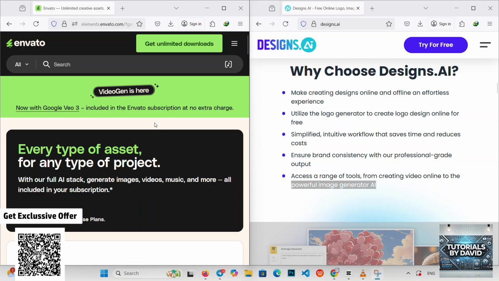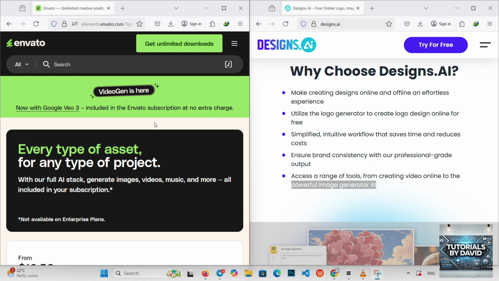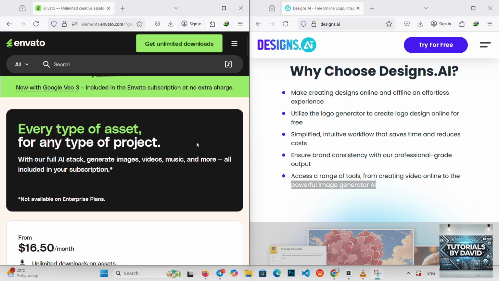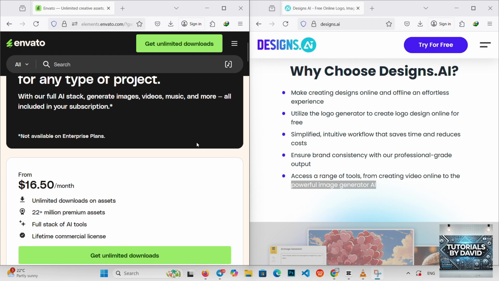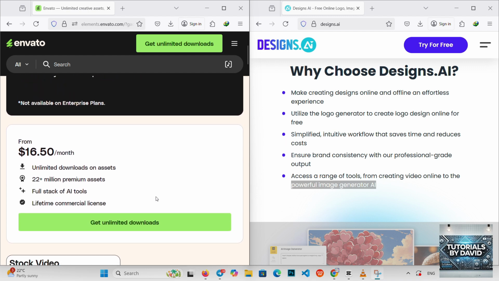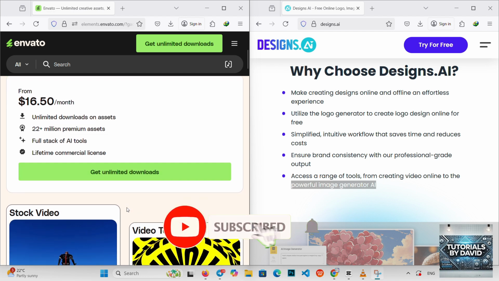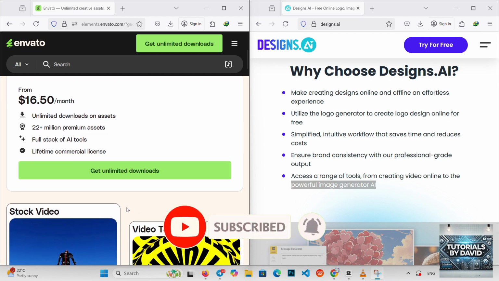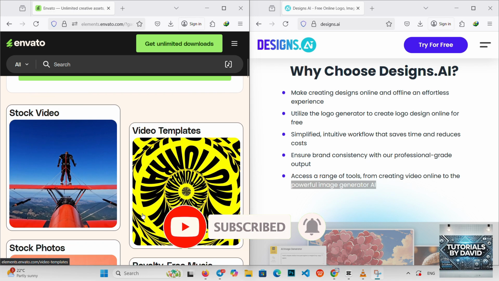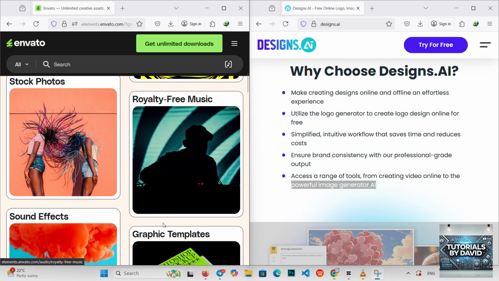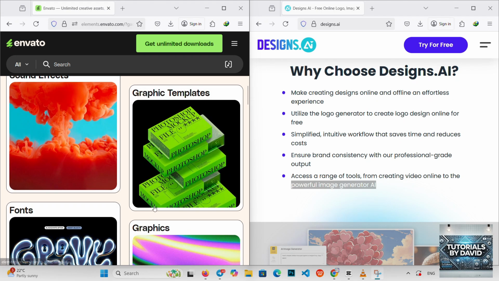Alright guys, welcome back to the channel. Today we're comparing Envato AI and Designs AI to find out which one is the best tool for launching a brand in 2025. Envato AI shines with a massive library of high quality assets and AI enhanced templates, making it easy to create professional branding material fast. If you want quick access to logos, graphics, videos, and more, Envato's resources are a big help for getting started.